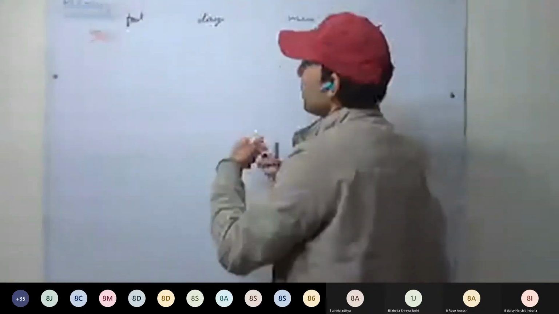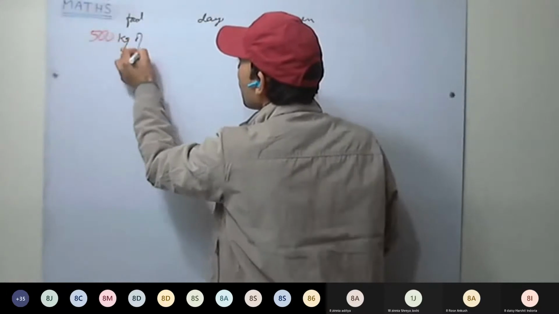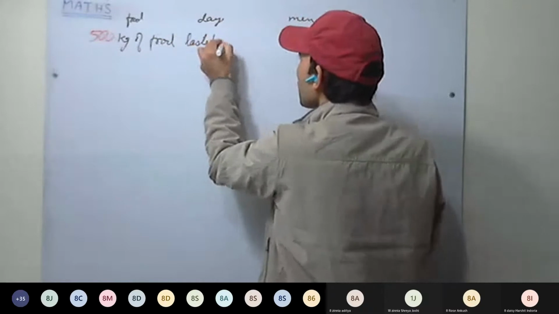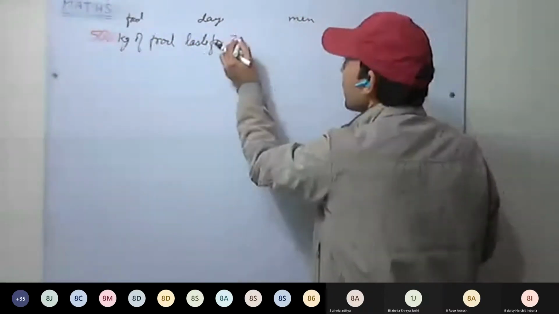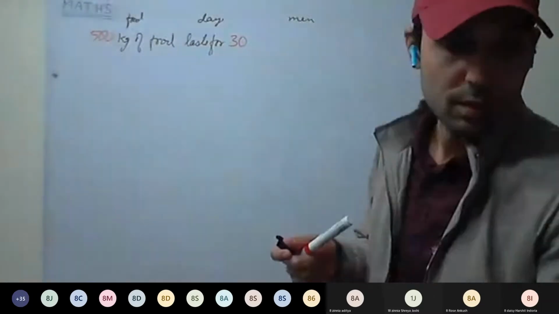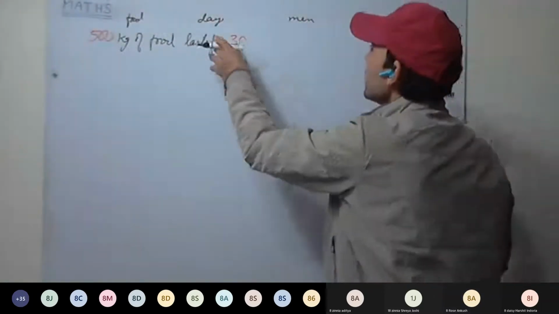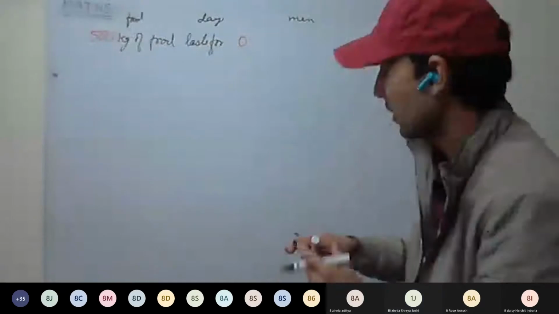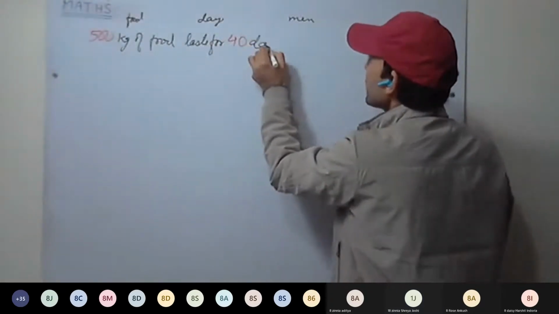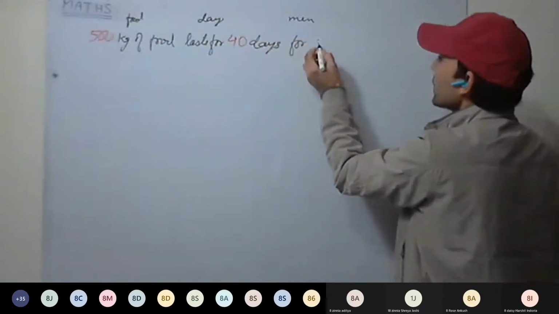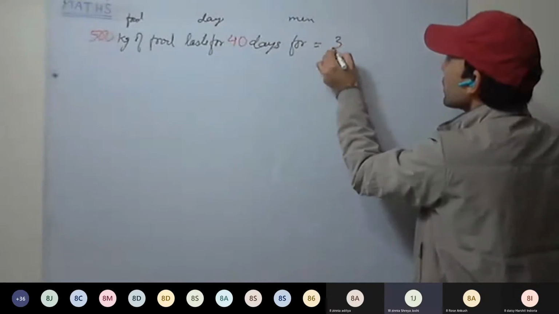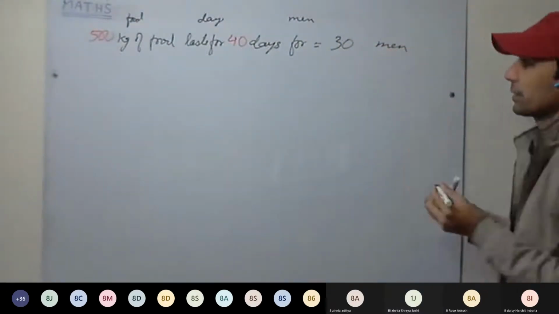500 kg of food lasts for 40 days for 30 men. 30 days or 40? 40 days. 40 days for 30 men. Okay, this is there.